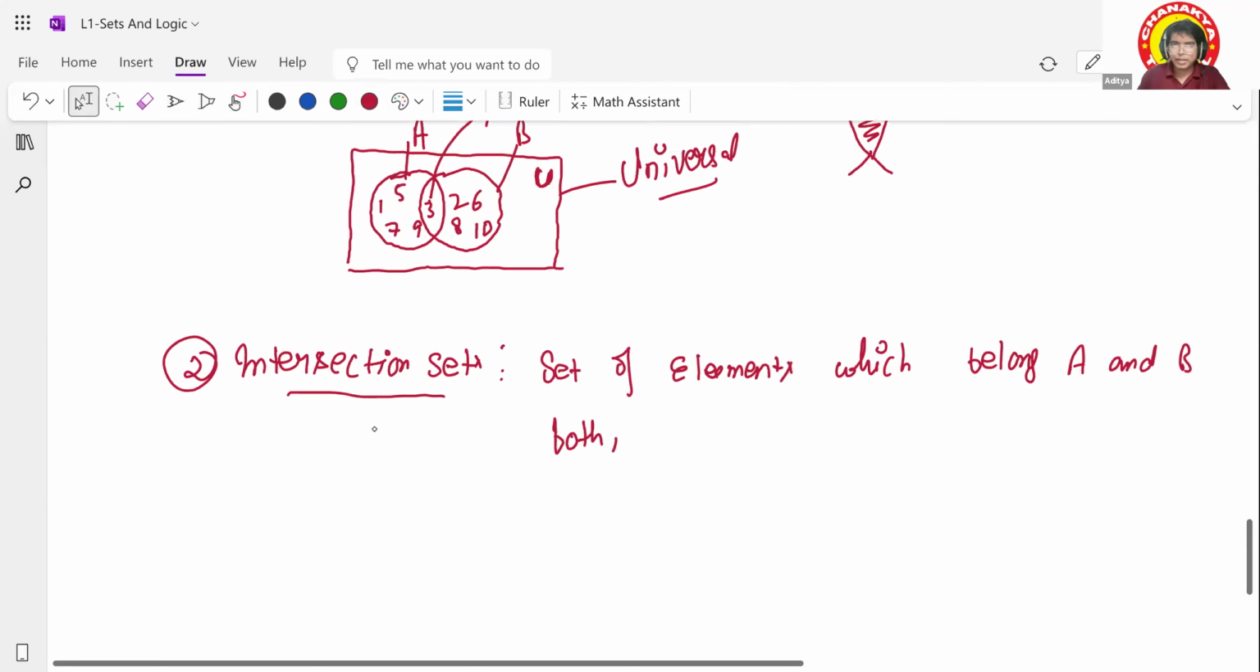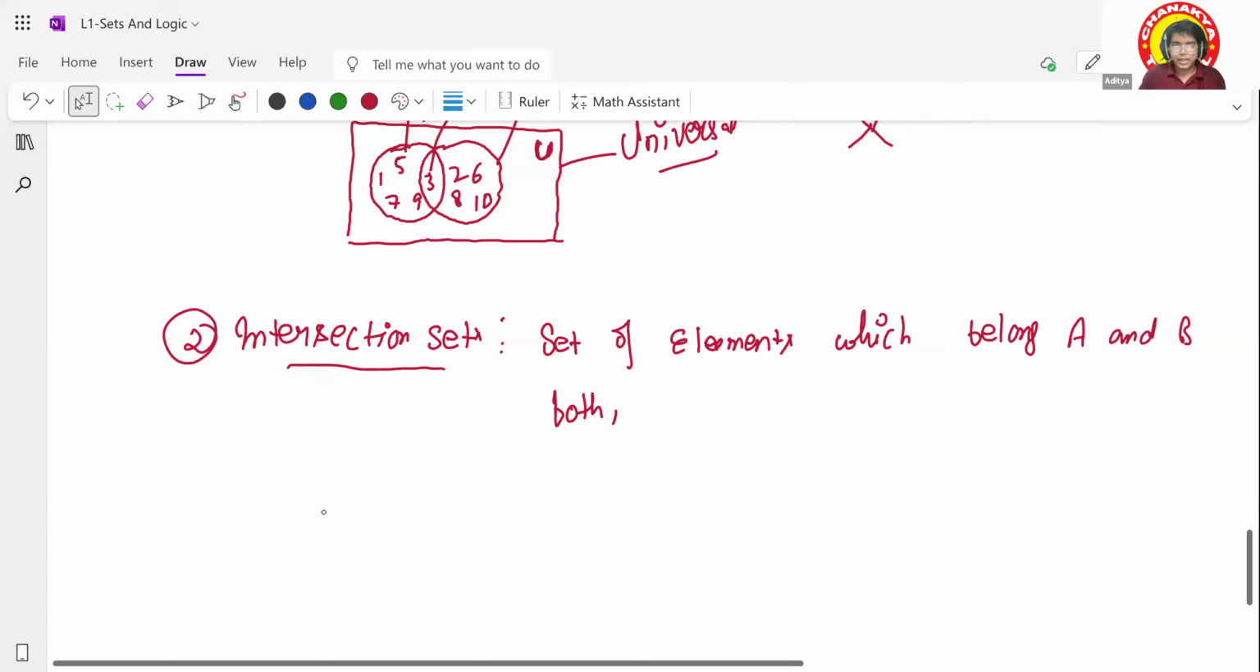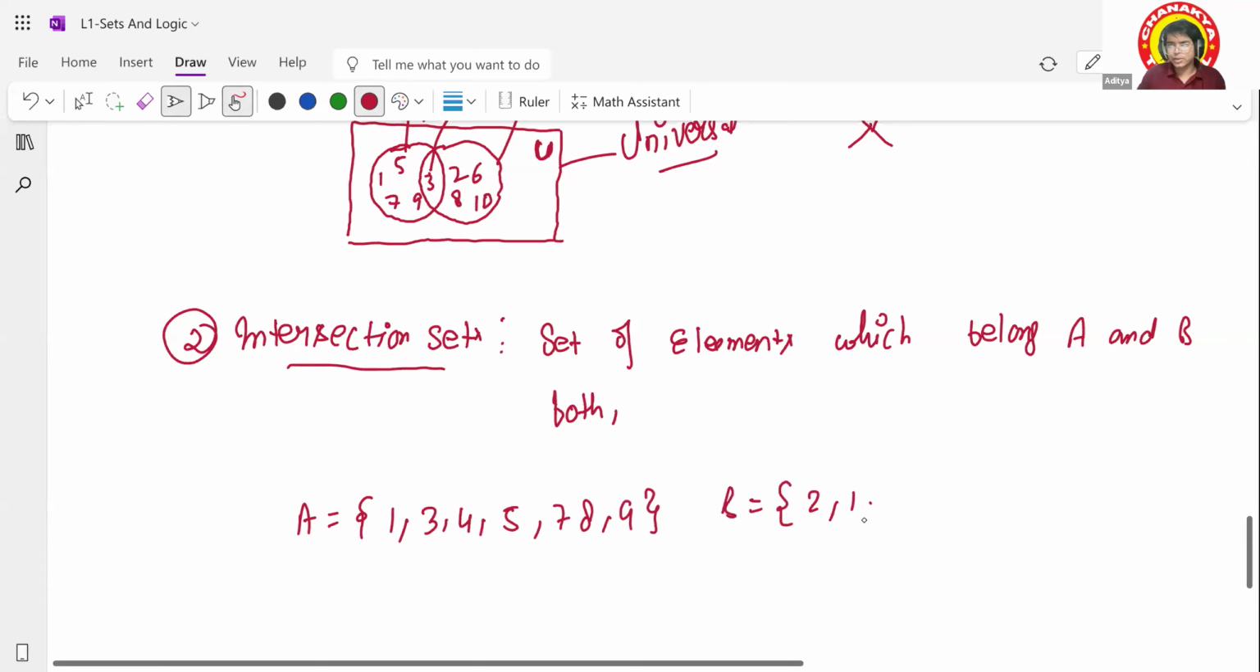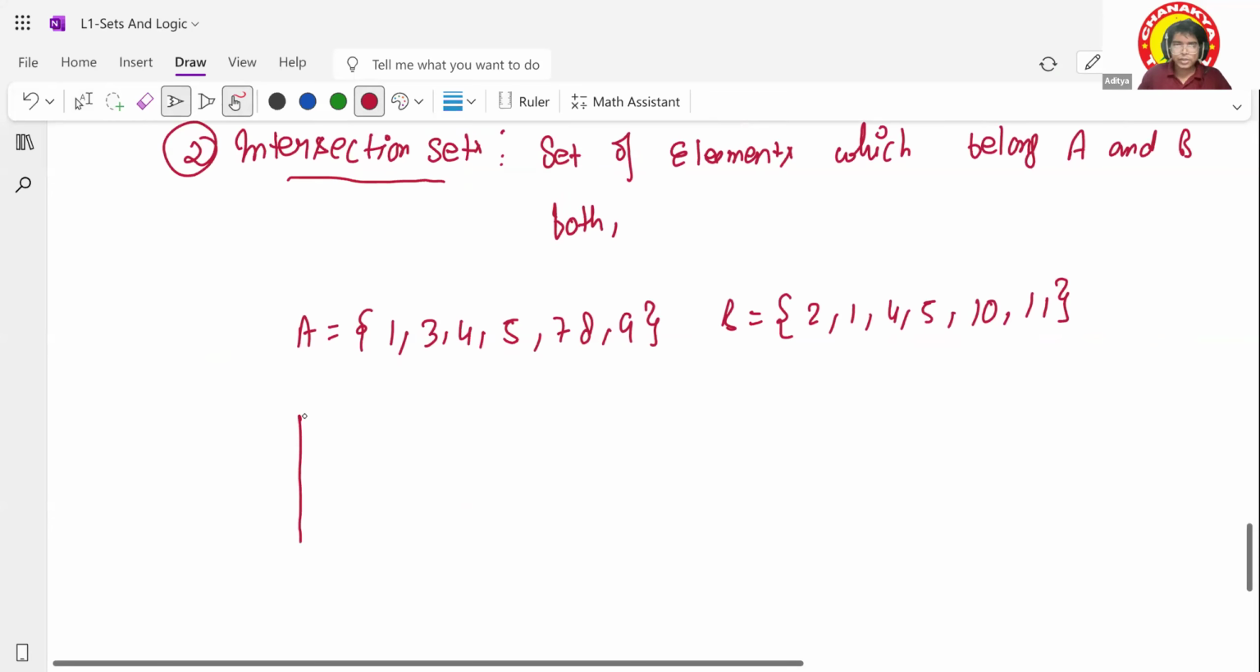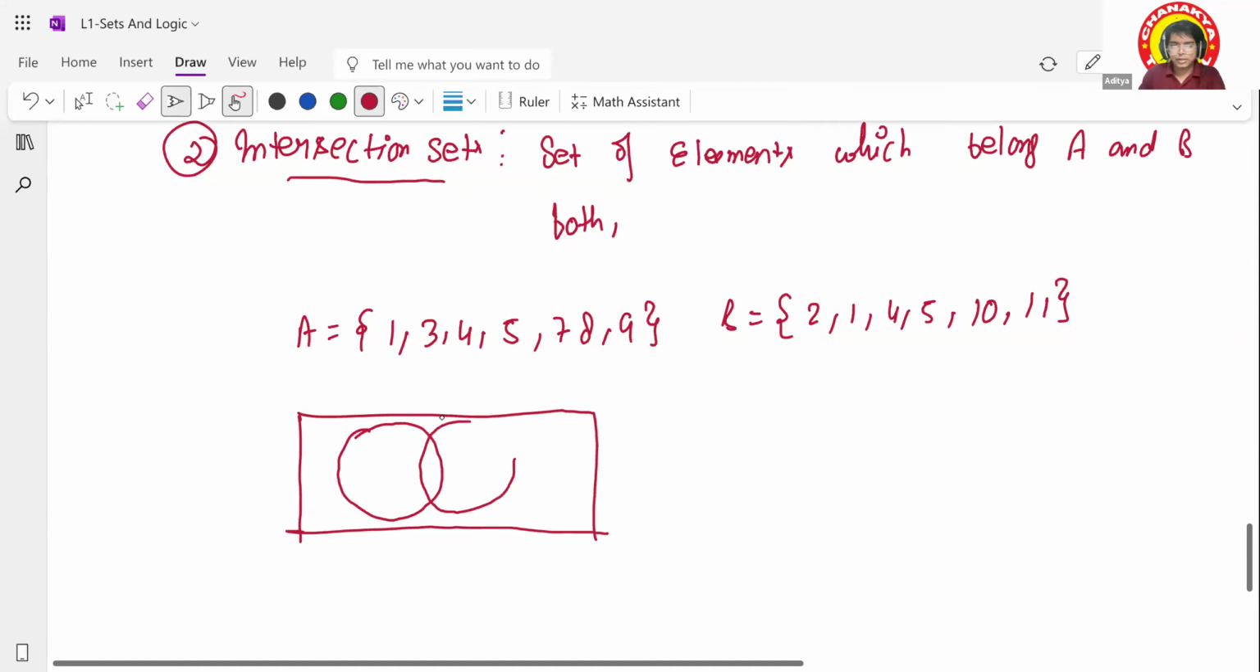I'm just taking the same example, the above one, and you can put it over here. Whatever value is given to you, A: 1, 3, 4, 5, 7, 8, 9. In B, I'll put some random values, maybe 2, 1, 4, 5, 10, 11. So if I say what is the universal set, the Venn diagram will be shown like this. This is the A portion, this will be the B portion. We can make it a little bit big because we have more elements as a common part.